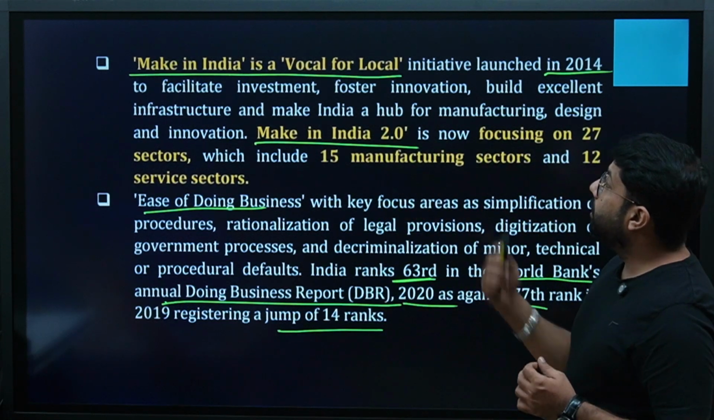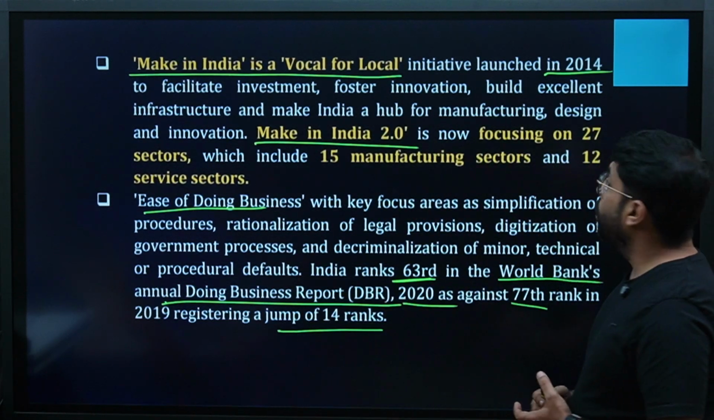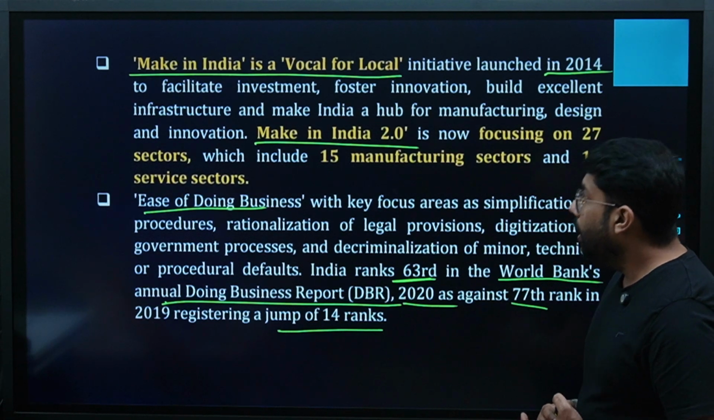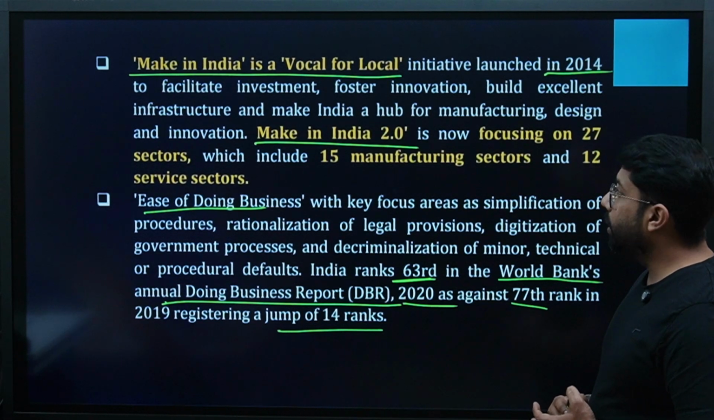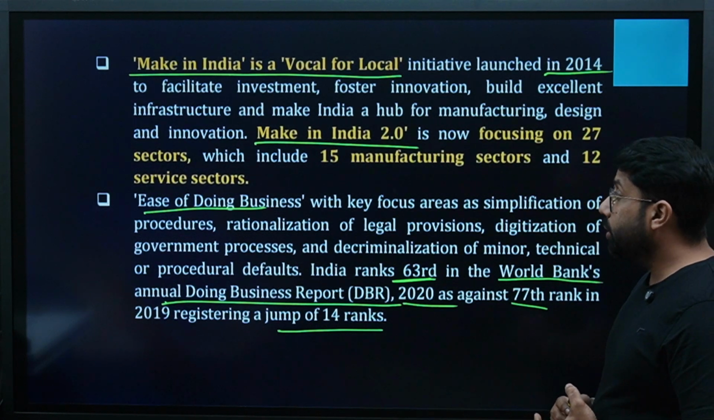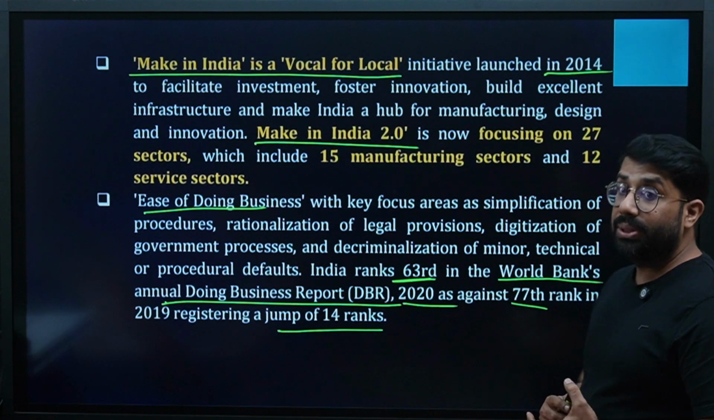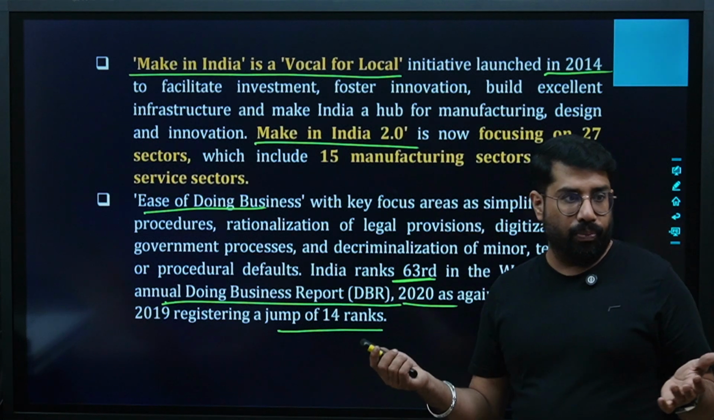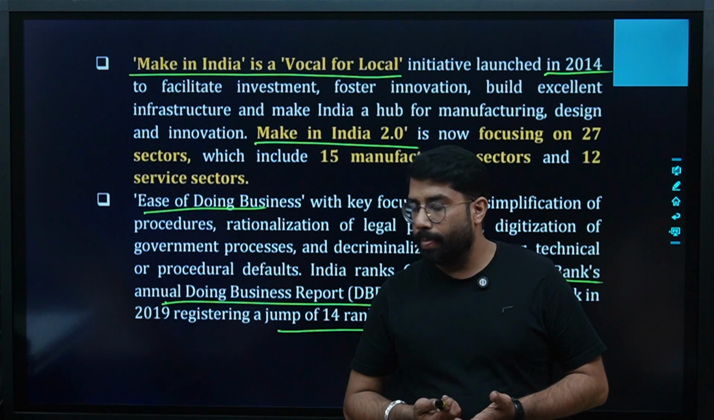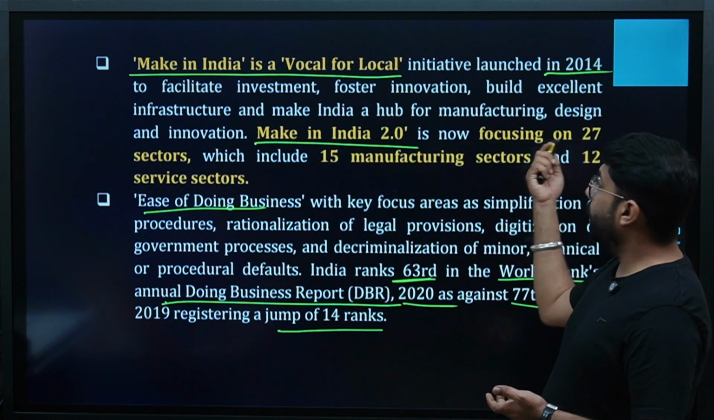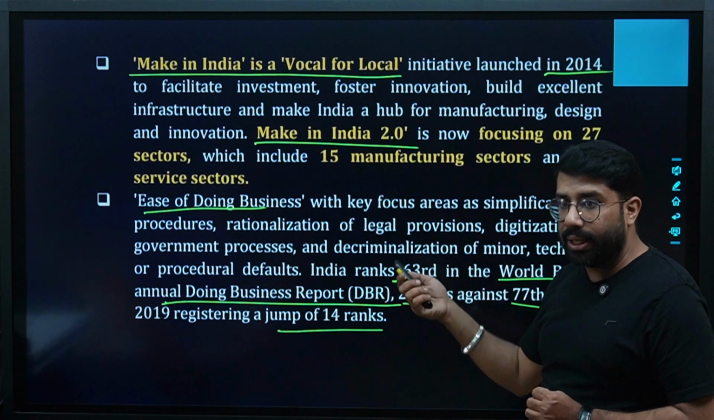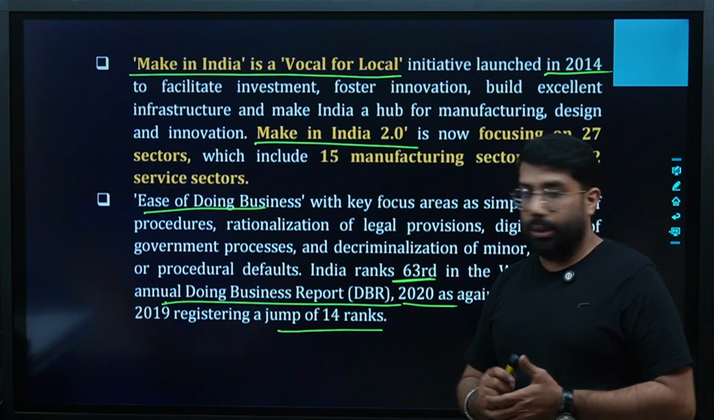Make in India is a vocal for local initiative launched in 2014 to facilitate investment, foster innovation, build excellent infrastructure, and make India a hub for manufacturing, design and innovation. Make in India 2.0 is now focusing on 27 sectors, which include 15 manufacturing sectors and 12 service sectors. Make in India, all of you know, we are trying to make all the goods in India now. Import substitution, right? Its second version is now focusing on 27 major sectors, out of which 15 are manufacturing sectors and 12 are service sectors.